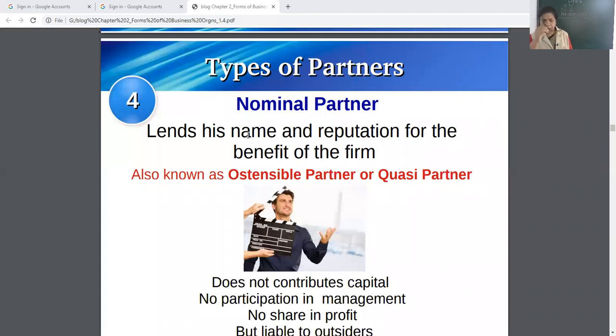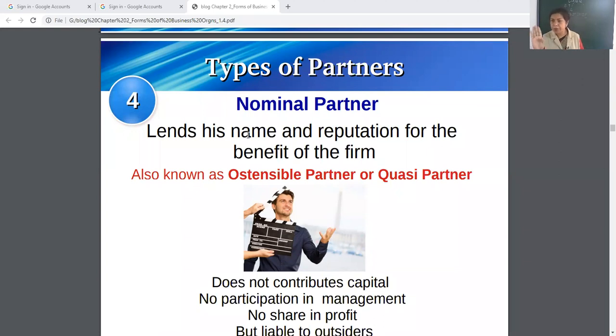Nominal means the partner who gives his name to the firm to use. Like if my students want to start a partnership and they tell me, ma'am, please, can we use your name? Can we use your reputation? If I allowed them, then I will be a nominal partner.